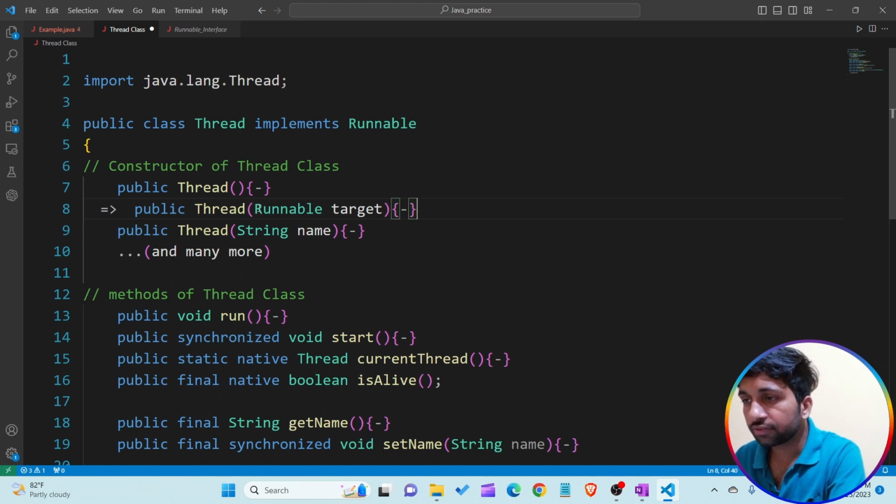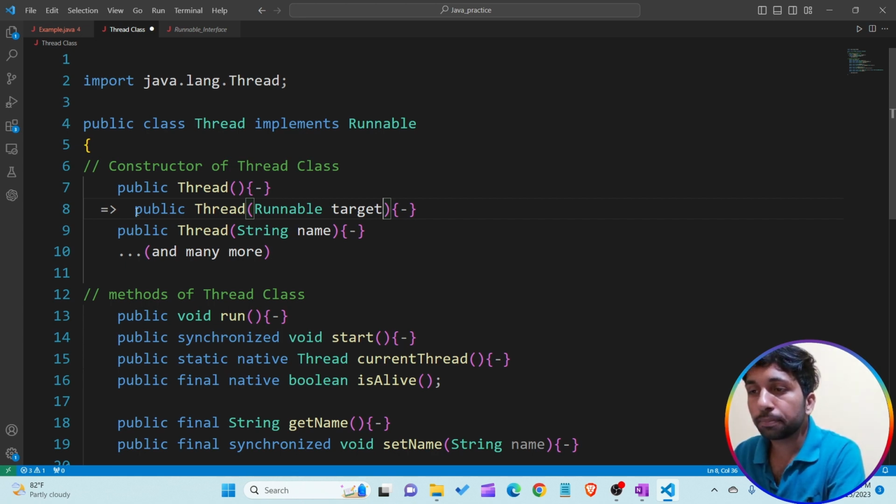In the parenthesis, the Java developers created the reference variable of the Runnable interface, which is the target. This second type of constructor takes the argument of a Runnable interface, that is, this Runnable interface reference variable. What I am saying is, the second type of Thread class constructor is able to take the object of any class that implements the Runnable interface. What is the meaning of that? I just want to tell you in depth.